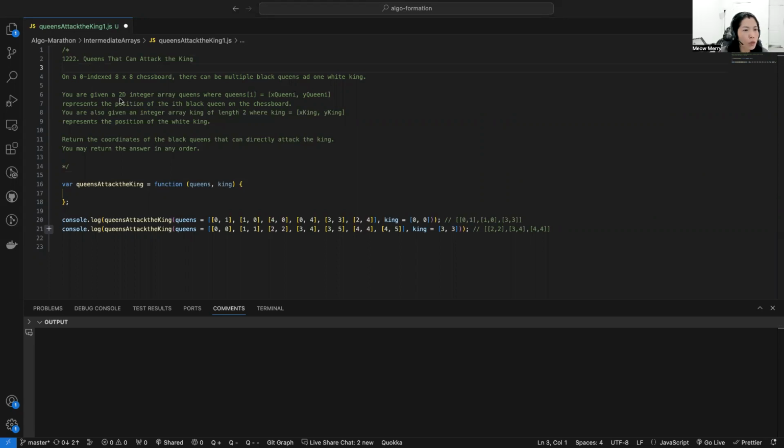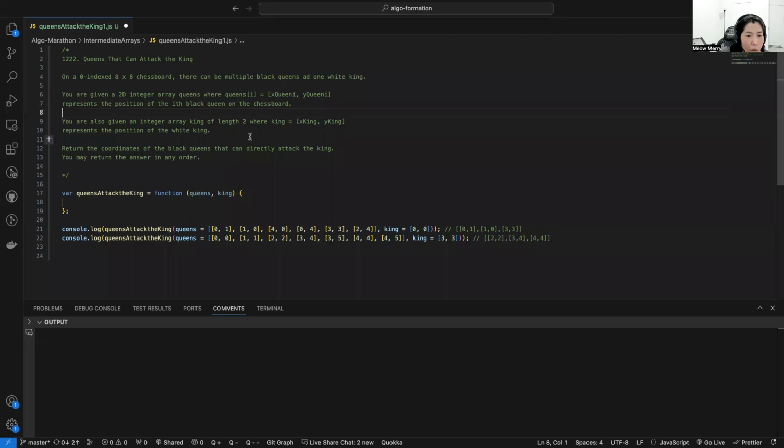You are given a 2D integer array queens where queens[i] is equal to [xQueen_i, yQueen_i], and x and y represent the position of the black queens on the chessboard. You are also given an integer array king of length two, where king is [xKing, yKing], representing the position of the white king.